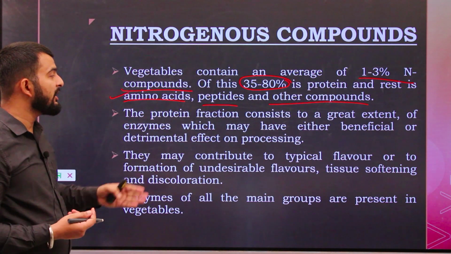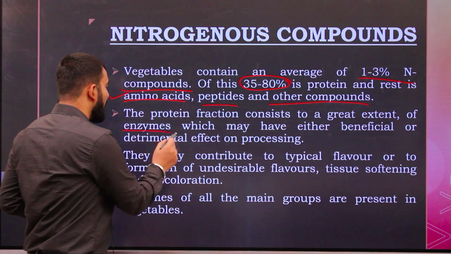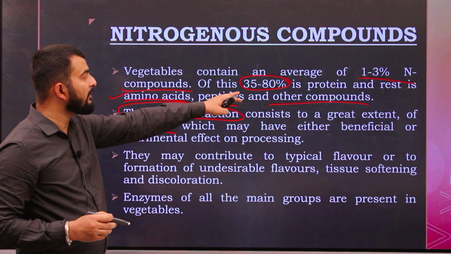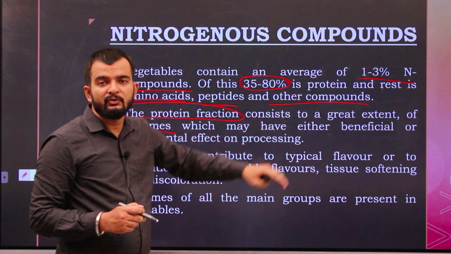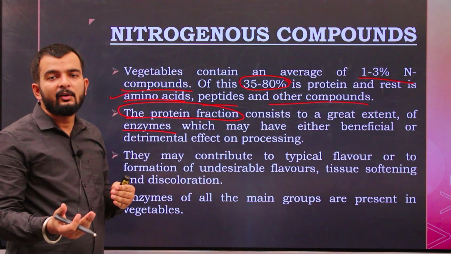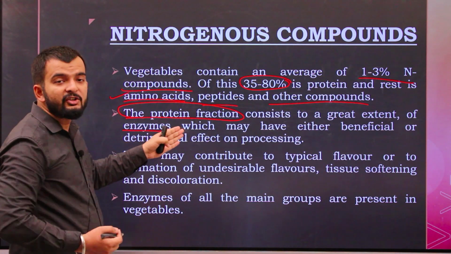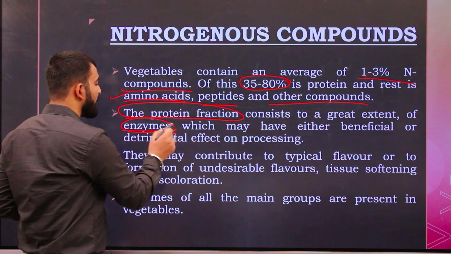The protein fraction consists to a greater extent of enzymes. So the major portion of this 1 to 3% nitrogenous component of the vegetable is the protein fraction, and the major component of this protein fraction is enzymes.